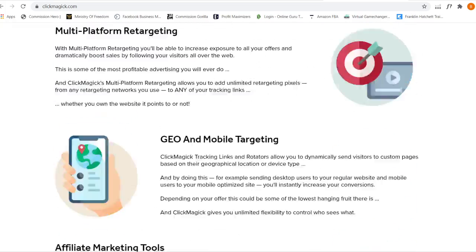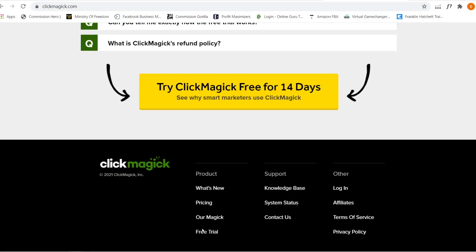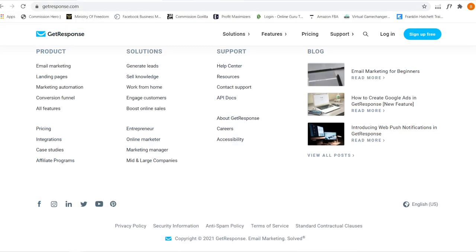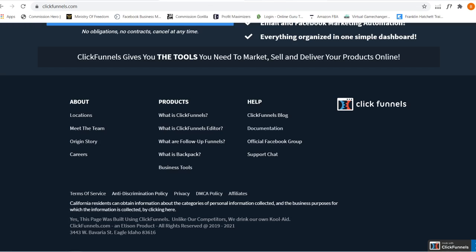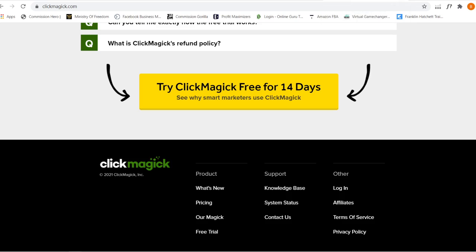So for ClickMagick, if you want to access the affiliate program, same thing, scroll to the bottom, you will see the affiliate link here. Register an account with them, input your payment method, and you can get your affiliate link straight away. So these are the 5 most common ones. I repeat again: Bluehost, GetResponse, ClickFunnels, Udemy, and ClickMagick. These are the 5 most common ones that I use.